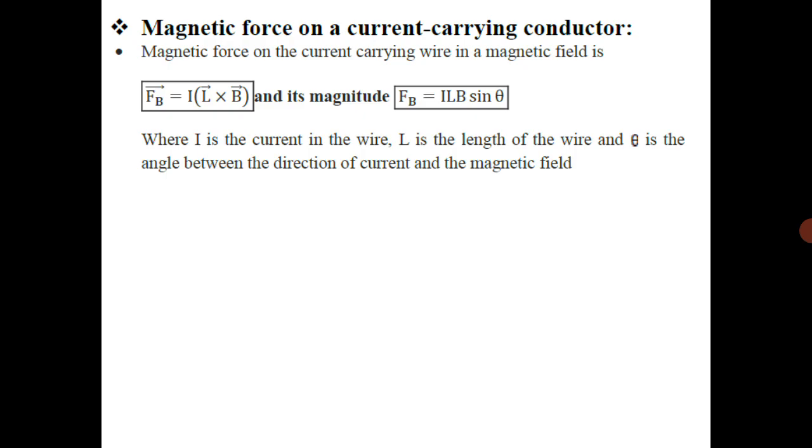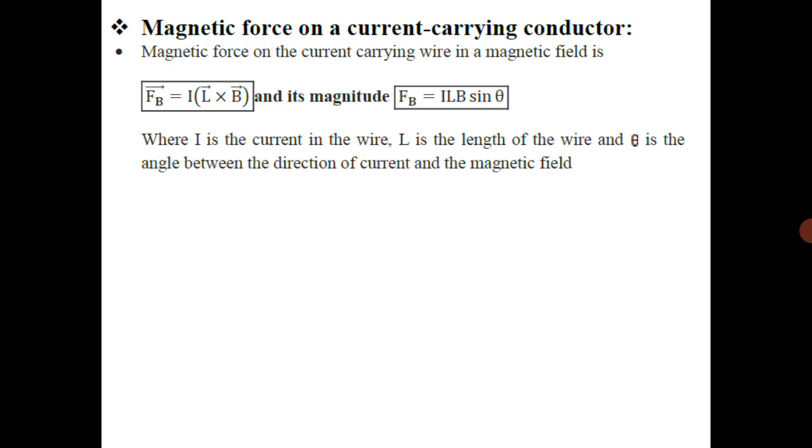See, when a conductor of length L carrying current I is kept in a magnetic field, that conductor experiences a force, and the force experienced by the conductor is I times L cross B. So L cross B is the magnitude of L, that is length, times the magnitude of B, the field, times sin theta.